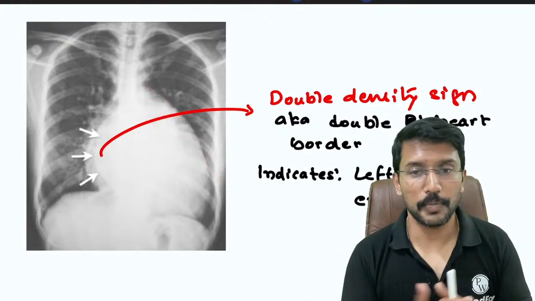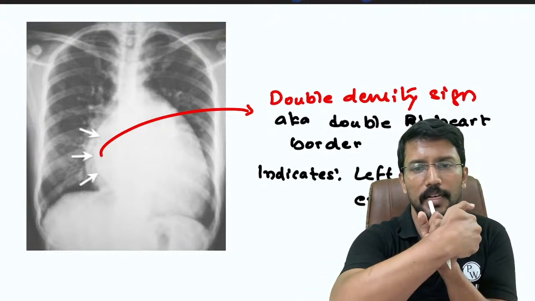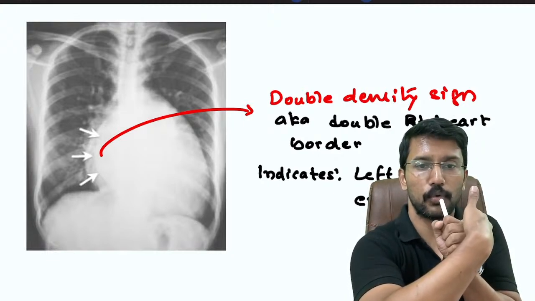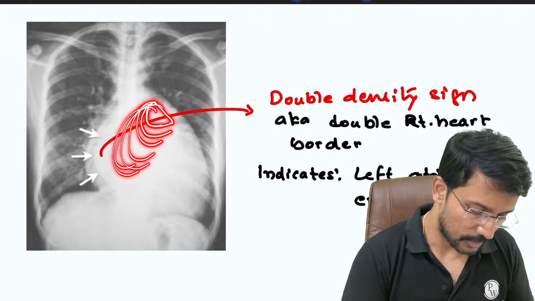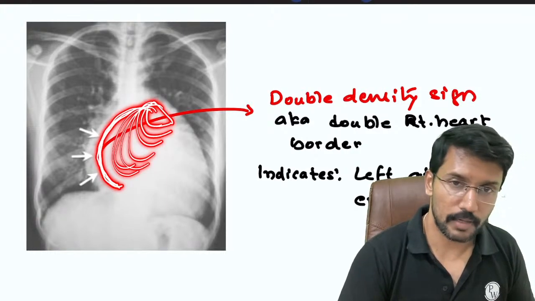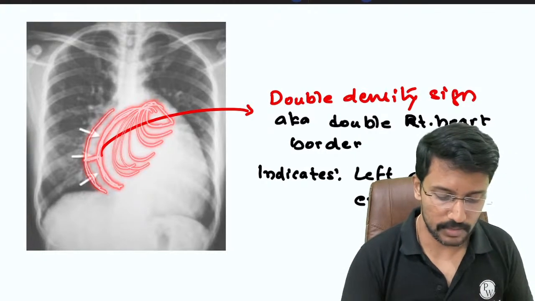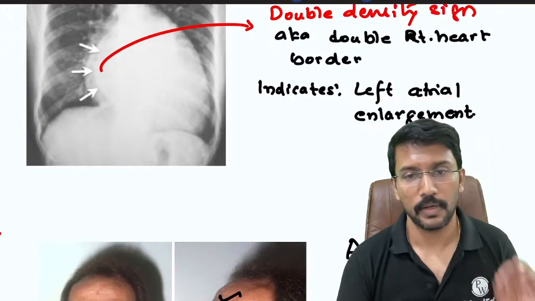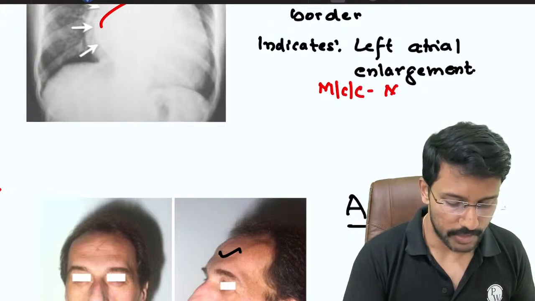But if you remember your autopsy days, right, the dissection days in first MBBS, you might have noticed that only a small portion of the left atrium is visible anteriorly because it is more curled posteriorly. When it starts expanding, it goes on expanding posteriorly and eventually comes to lie closer to the right heart border. So now one line is visible because of the left atrium and the other is because of your usual right heart border. So these two borders is what we call as double density sign or double right heart border. It indicates left atrial enlargement. What is the most common cause for such a massive left atrial enlargement? The most common cause is mitral stenosis.